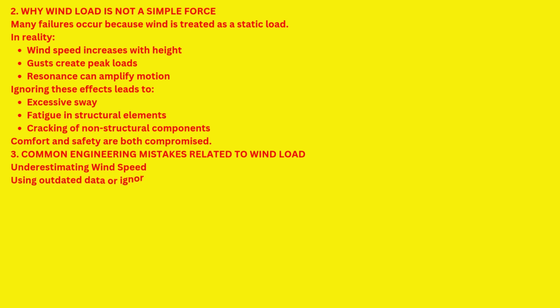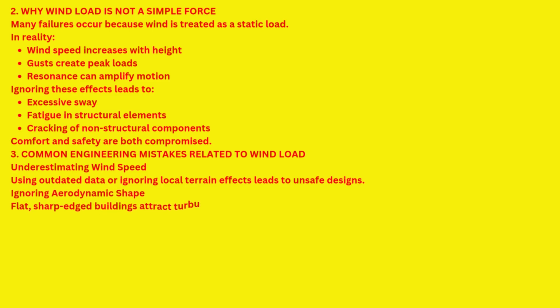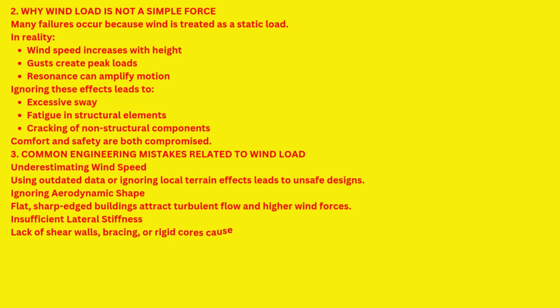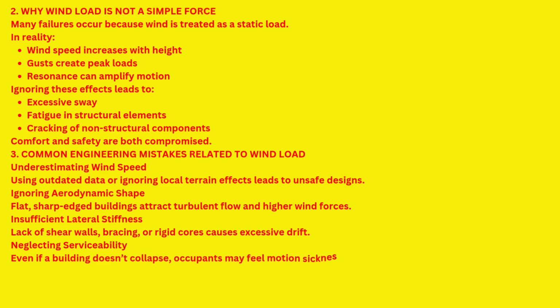3. Common engineering mistakes related to wind load. Underestimating wind speed. Using outdated data or ignoring local terrain effects leads to unsafe designs. Ignoring aerodynamic shape. Flat, sharp-edged buildings attract turbulent flow and higher wind forces. Insufficient lateral stiffness. Lack of shear walls, bracing, or rigid cores causes excessive drift. Neglecting serviceability. Even if a building doesn't collapse, occupants may feel motion sickness or fear.